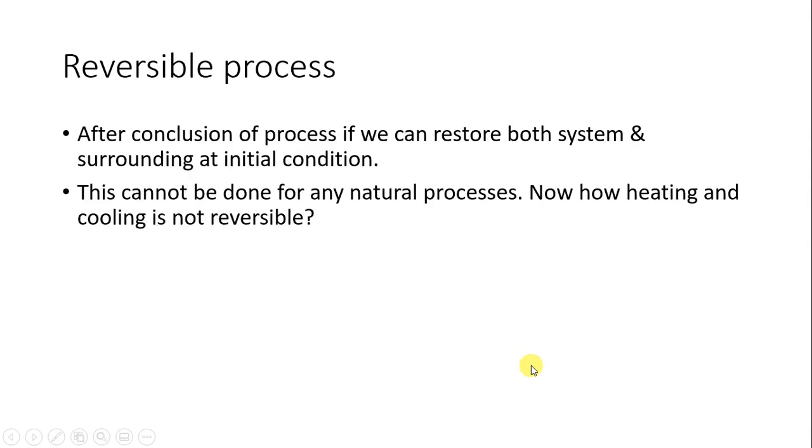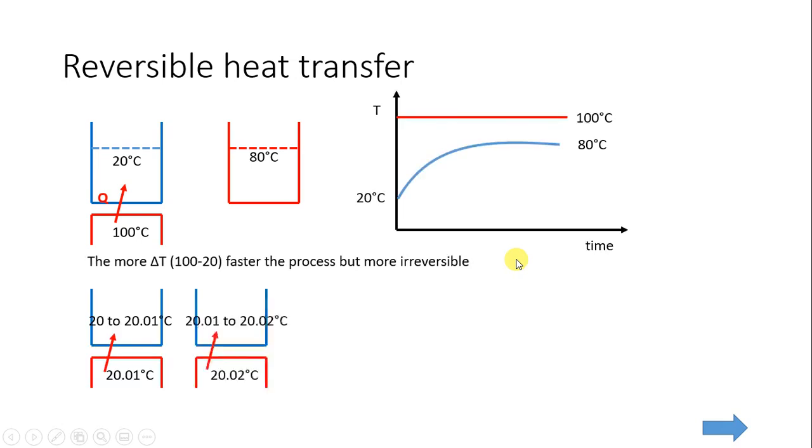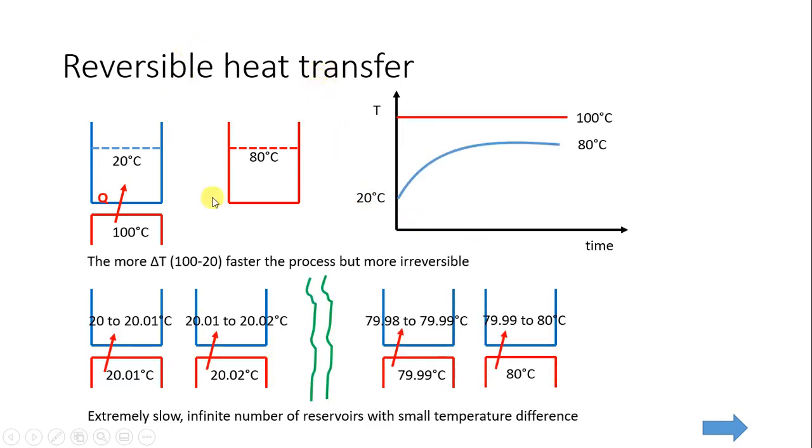The next part is reversible process. We are seeing the meaning of reversible process: after conclusion of a process, both system and surroundings should return to the initial condition. We had seen this example, and I am not going through it again. You can go through the last video, where I had given an example of money. Then we saw reversible heat transfer. This process is extremely slow, and an infinite number of reservoirs are required. Only then can we get reversible heat transfer. Now the question arises: why do we study reversible heat transfer?